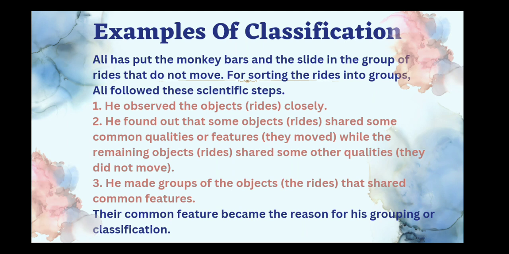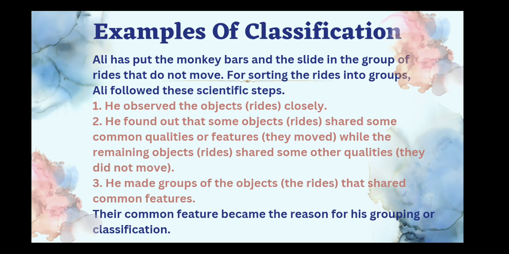For sorting the rides into groups, Ali followed these scientific steps. So you can also classify different objects and things based on your criteria or the common property that you have selected. Now see what are the scientific steps. First, what you need to do is observe.